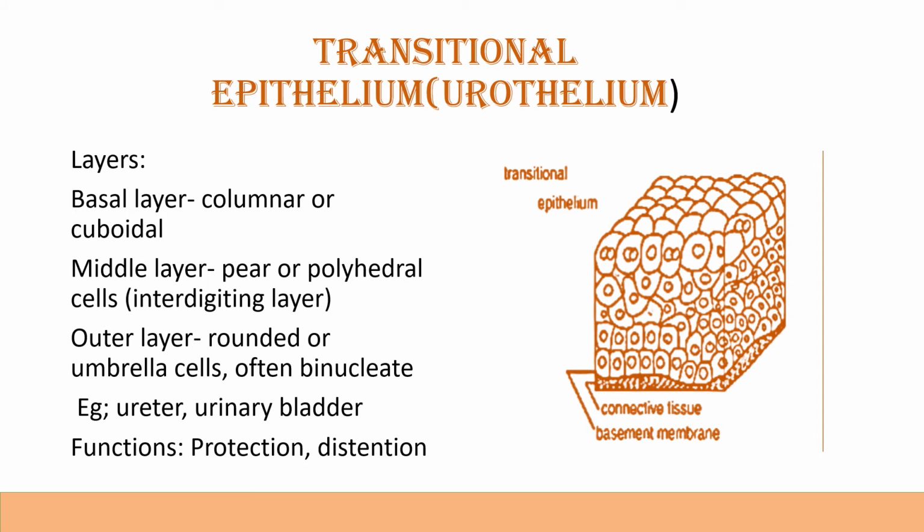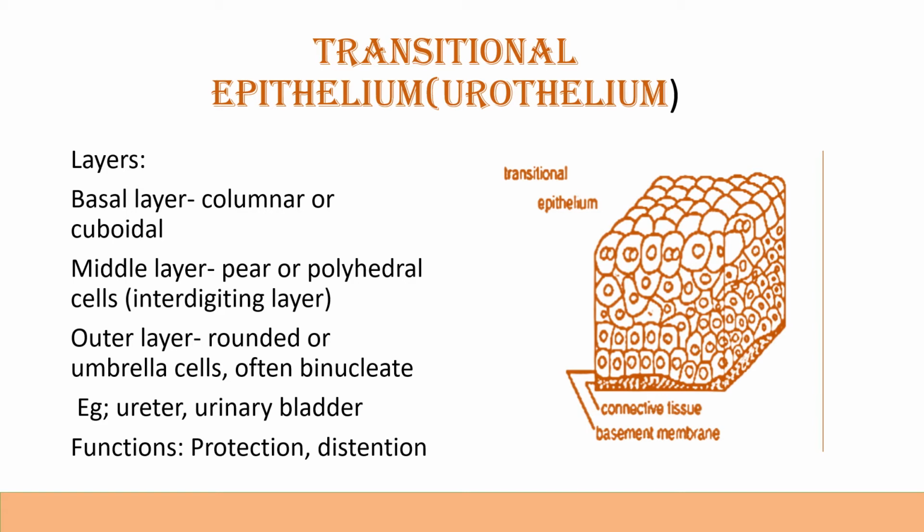You can see over here the transitional epithelium. It is also called the urothelium. You can see the diagrammatic representation: the connective tissue, basement membrane and the transitional epithelium. Generally the basal layer is columnar or cuboidal. Then the middle layer is of pear-shaped or polyhedral cells, and in the outer layer there are rounded or